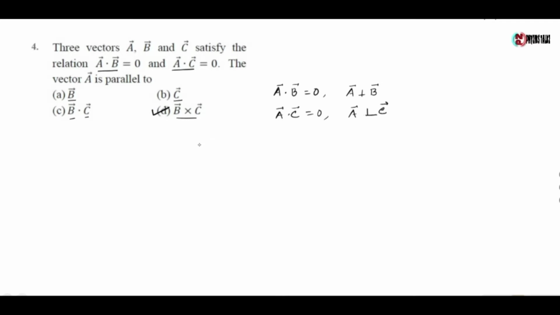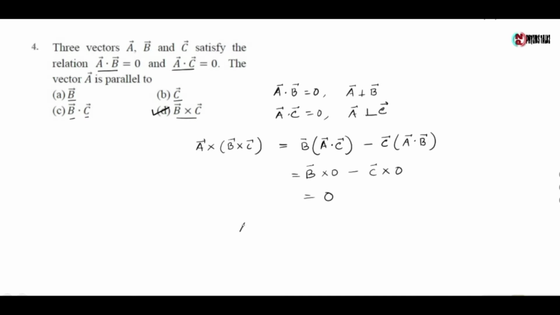Now the vector triple product A cross (B cross C) is equal to B (A dot C) minus C (A dot B), which gives B into 0 minus C into 0, which gives 0. So A is parallel to B cross C. So the correct option is option D.